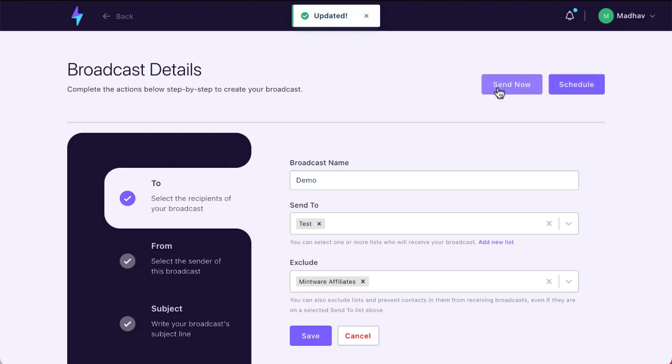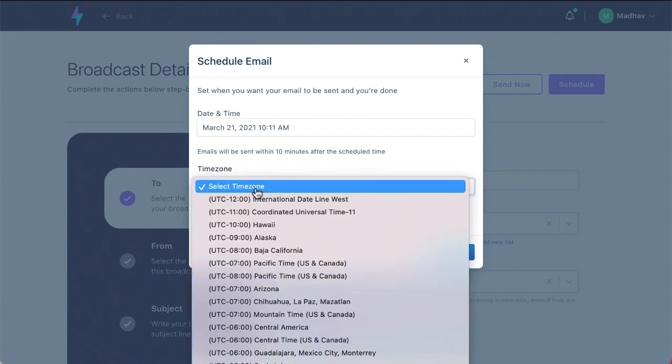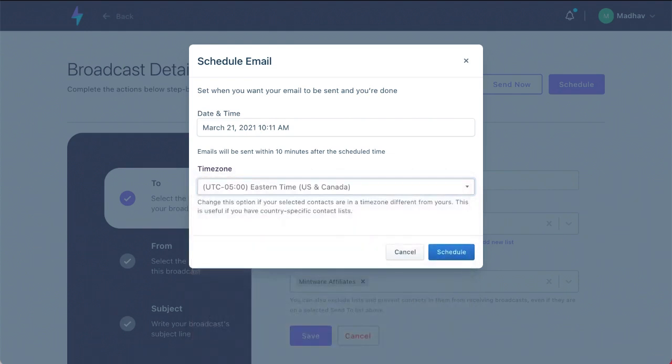And then you have the option of either sending out now, which I'm definitely not going to do, or you can obviously schedule the email as well. You can schedule the date and time. You can select the time zone in which you want to send it. If your subscribers are in a different time zone than what you are in typically, then you can determine which time. For example, if most of them are in the US, then you can select exactly what time you want to send this out. Okay, so there you go.